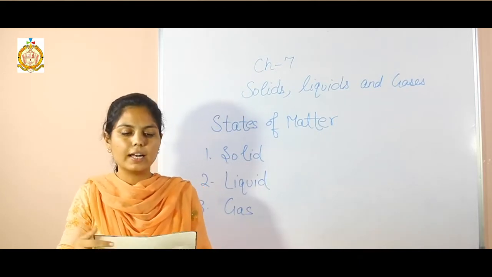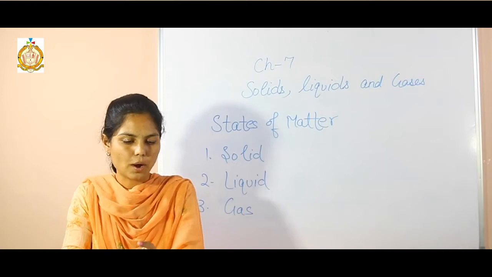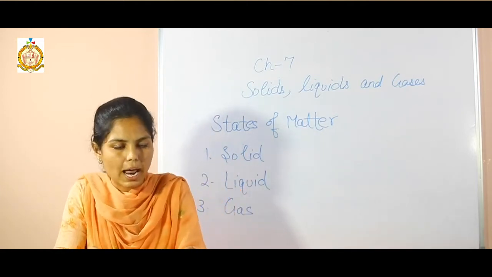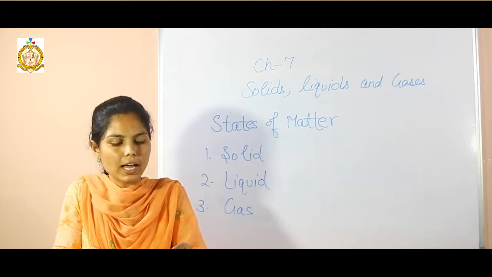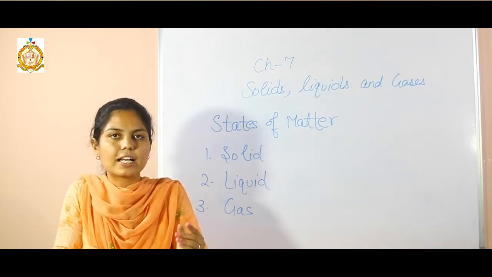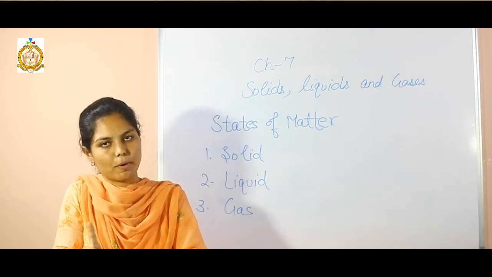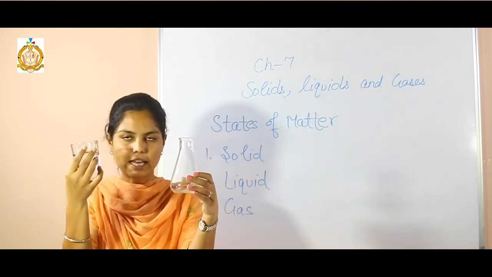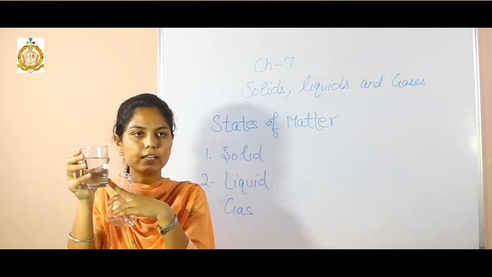Next one is liquids. You must have often poured water into a bottle. The water flows into the bottle and quickly fills it. Water flows easily because it is a liquid. Liquids such as milk, oil and juice flow easily and take the shape of the containers. Suppose this is a glass of water, this is a liquid and this water takes the shape of this glass.